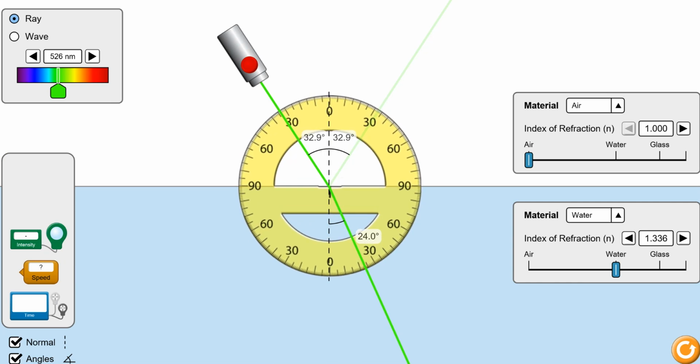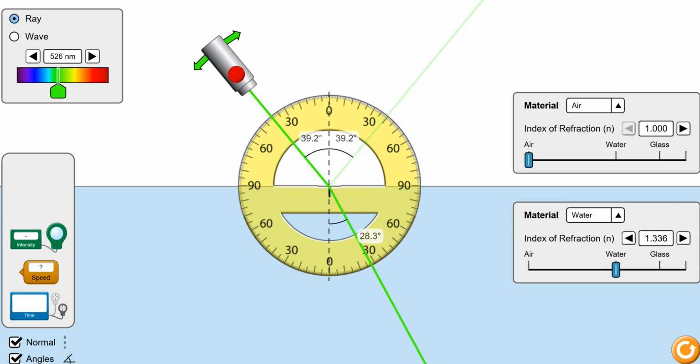If I keep a protractor here, ideally, if the incident ray is passing somewhere between the 30 and the 35 mark, whatever that mark is, it should have passed along the same mark if it was traveling straight in the water. But as you can see, the ray of light is bending a little inwards towards the normal, and when I increase the angle of incidence further, what happens?